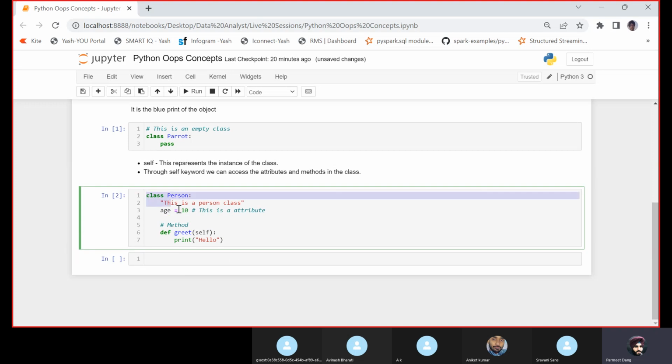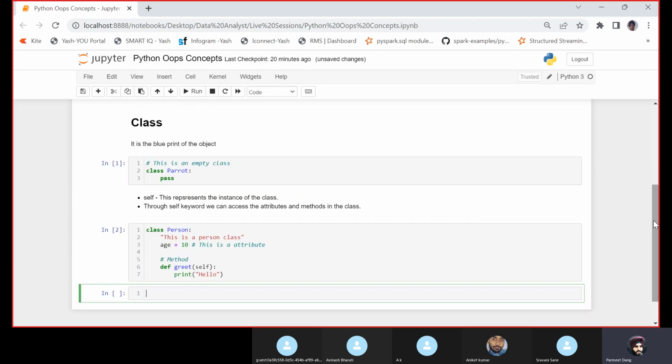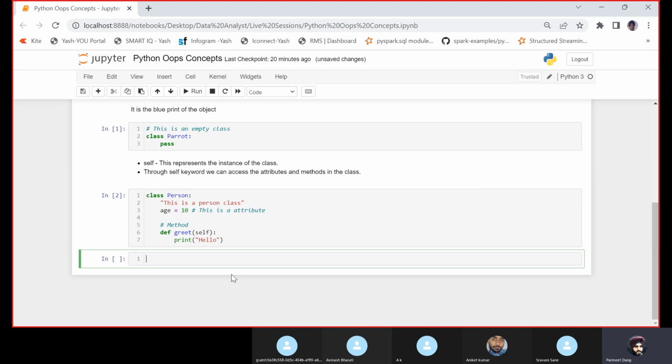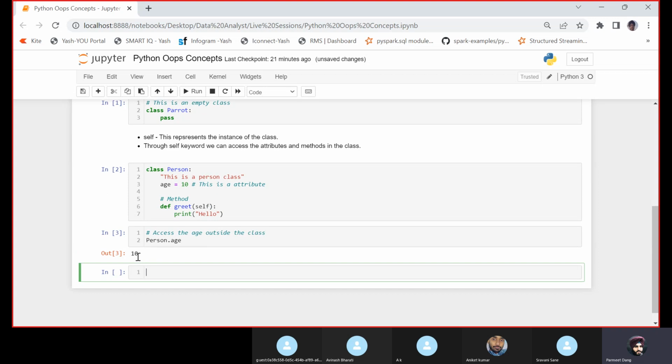So see, a basic class is being created. What I told you about the class is that the class is the blueprint of the object. Now let us try to access the age outside the class. If I want to access the age, I will write the class name dot age. So see, I'm getting 10.